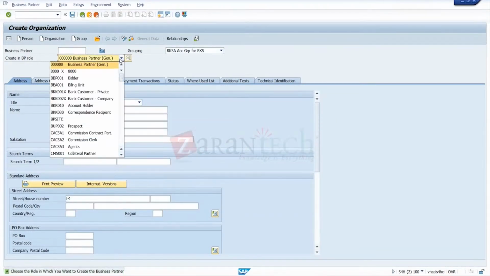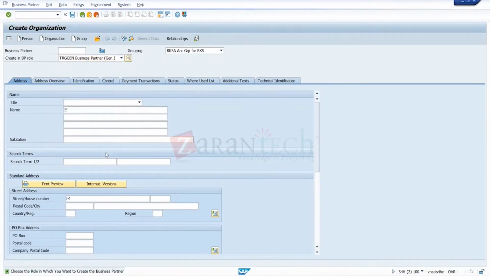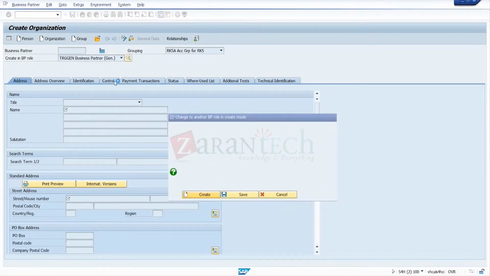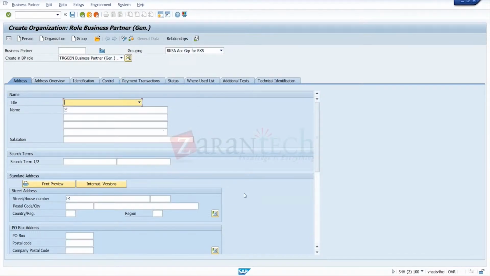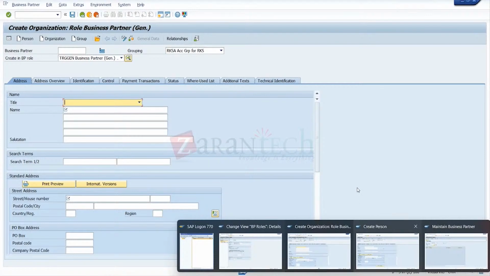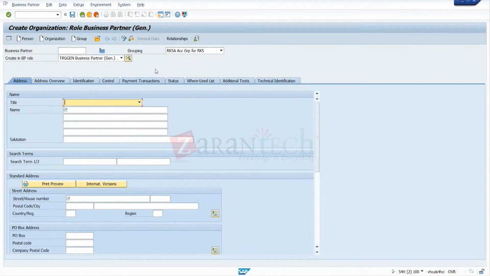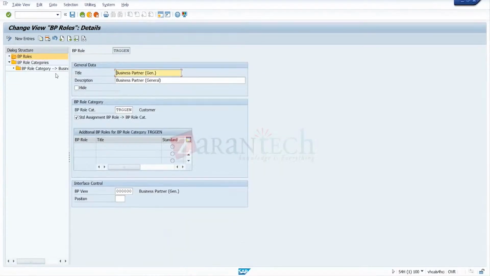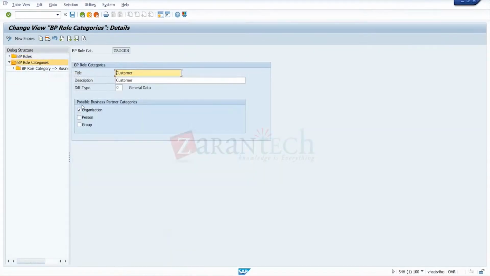So go for the TRG now, it's available. This is the concept. You can make a BP role relevant to the person or all three. When you choose person, that TRG will not be available. Group also not available. Only the organization level will be available here, because in the role category I checked only organization.